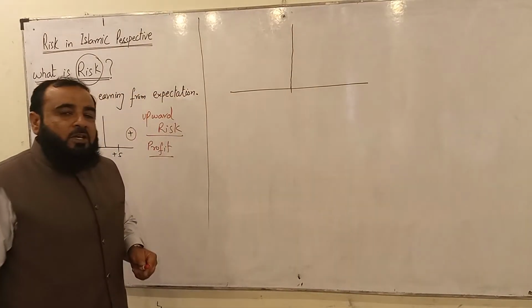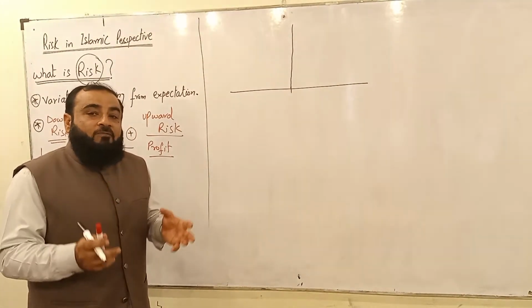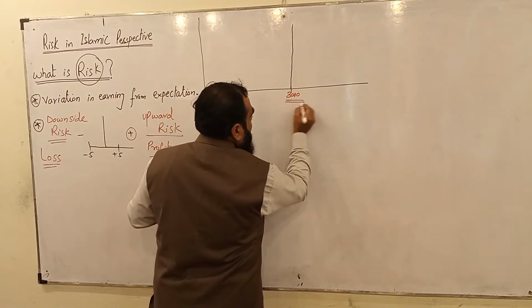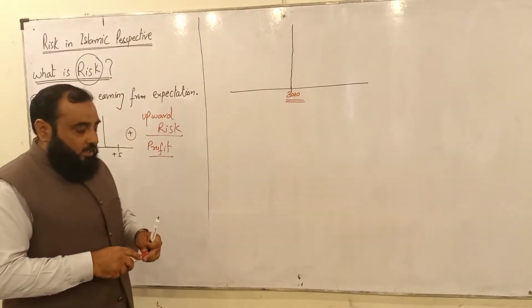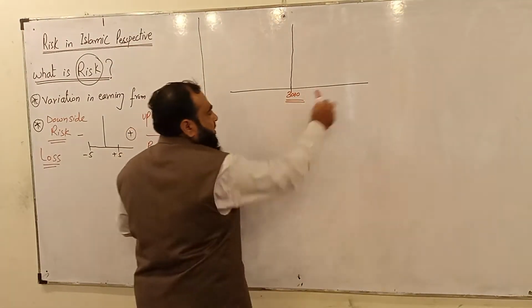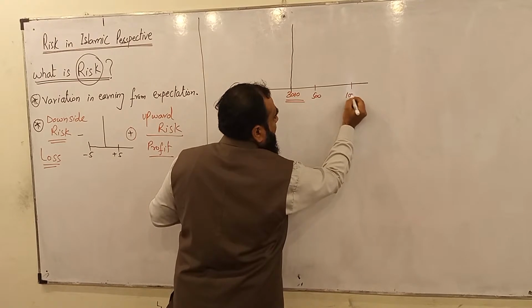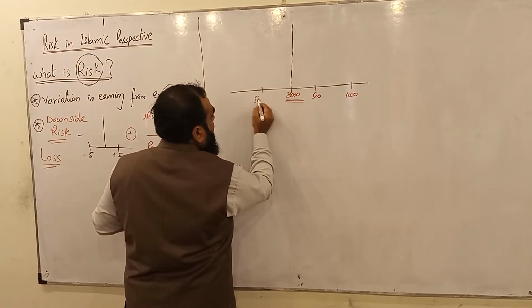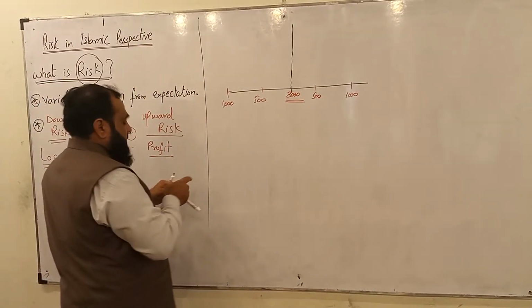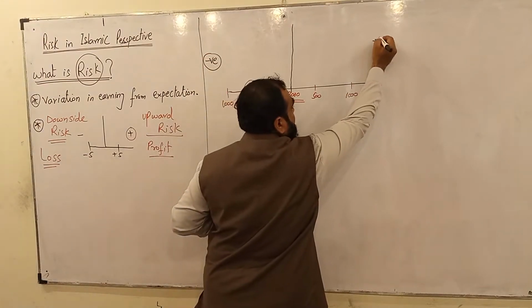If the mean value of an investment is on average, for example, 3,000 rupees, this is the average income, and this horizontal line is the standard deviation, 500, 1,000. This is the negative region, and this is the positive region.